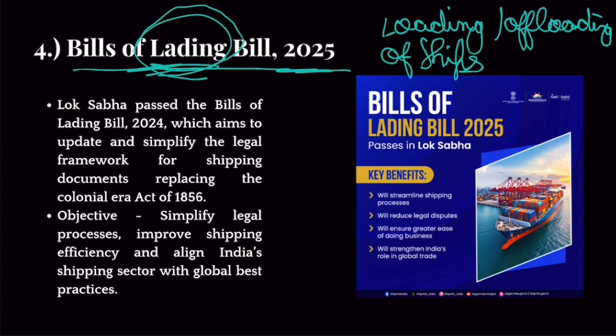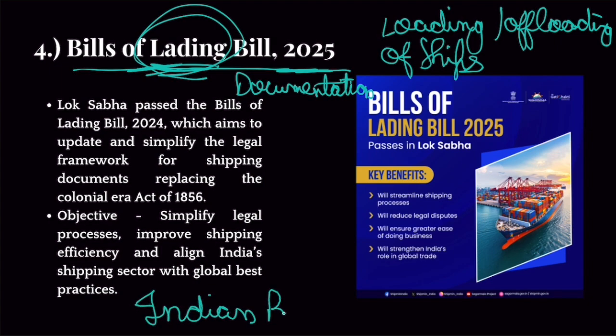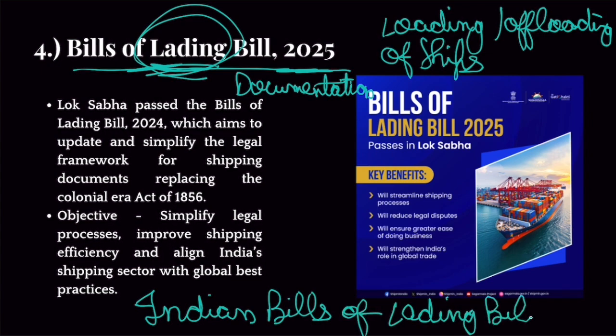Now, this process of lading requires a lot of documentation. It requires a lot of procedures, rules. Now, all these rules were earlier regulated by the Indian Bills of Lading Act. Imagine the date, 1856, that old.